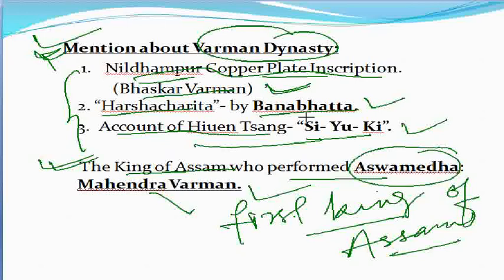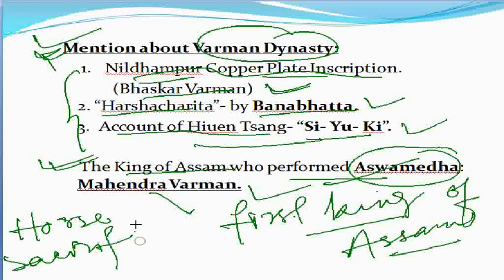When we talk about Ashwamedha, it is nothing but a horse sacrifice ritual.